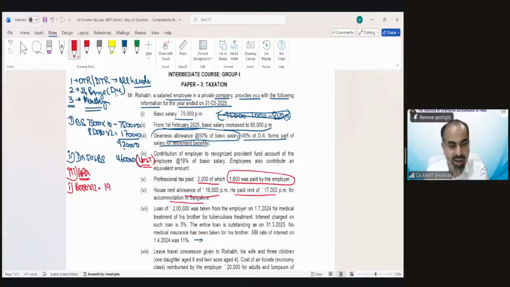So 1,92,000. Then the second point says rent paid minus 10% of salary. Rent paid has been given 17,000 per month. So rent paid would be 2,04,000.